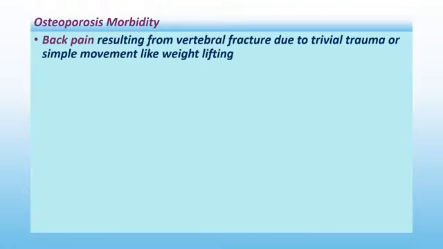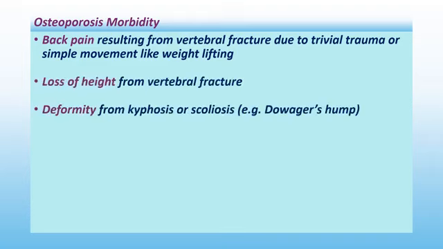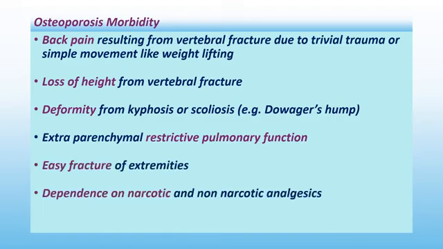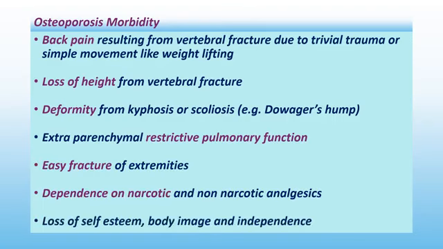Osteoporosis morbidity: back pain resulting from vertebral fracture due to trivial trauma or simple movement like weightlifting, loss of height from vertebral fracture, deformity from kyphosis or scoliosis, for example Dowager's hump, extraparenchymal restrictive pulmonary function, easy fracture of extremities, dependence on narcotic and non-narcotic analgesics, loss of self-esteem, body image, and independence.